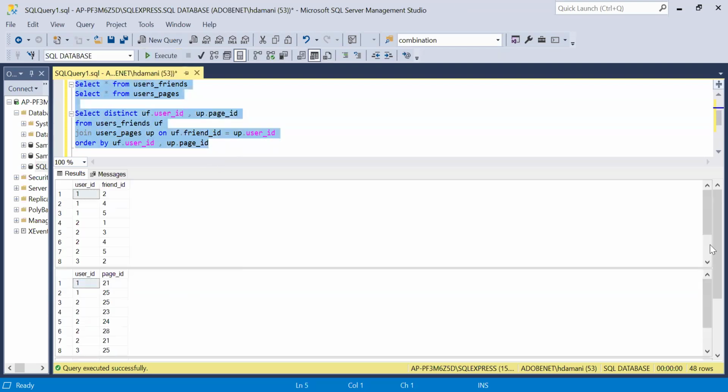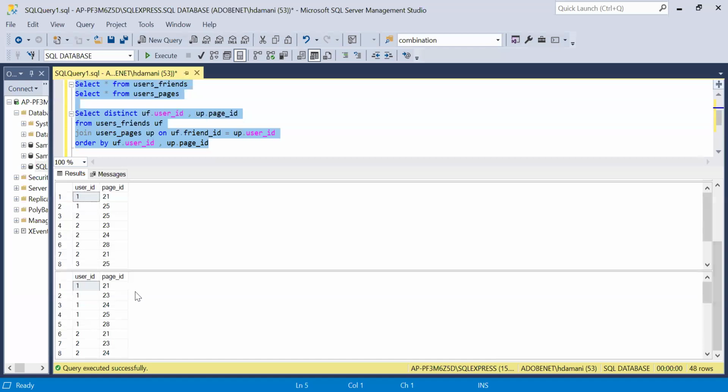Let me just run this once again. Yeah. So now, as you can see, for user ID one we are having 5 pages, right? So 2 pages were originally available in the second table, which user ID one follows, right? And as part of this problem, these 2 records should not come as part of the